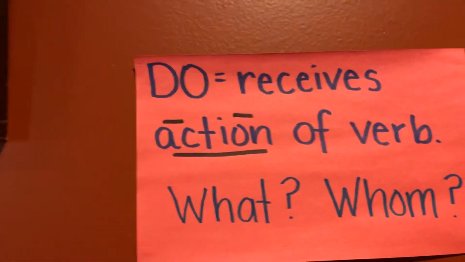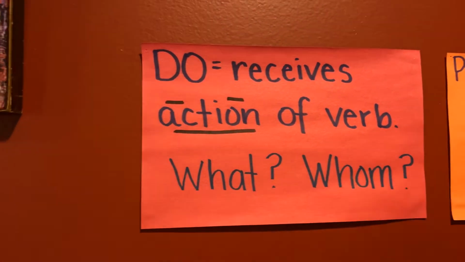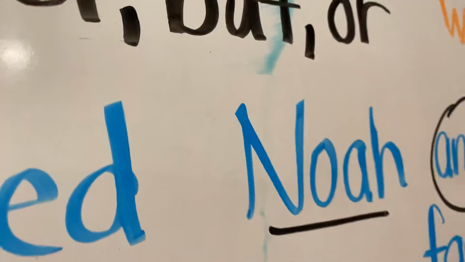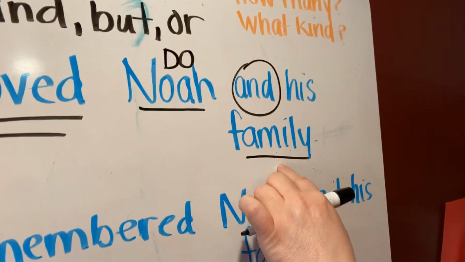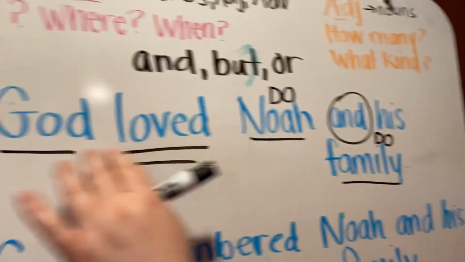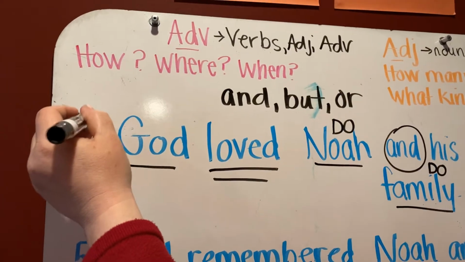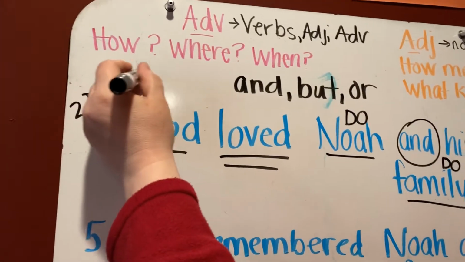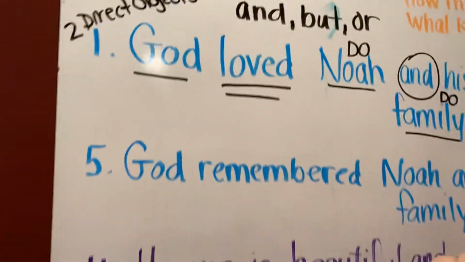Let's look up at what we do with an action verb. God loved whom? God loved Noah. So this is a direct object. And God loved family. So this is combining two direct objects. You're going to see why we skipped in just a second.